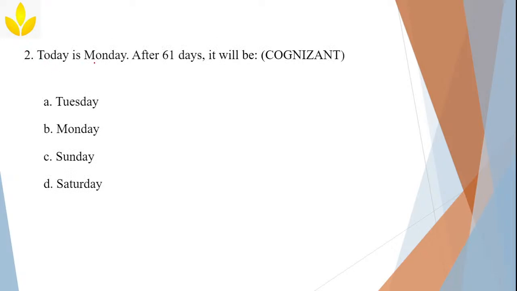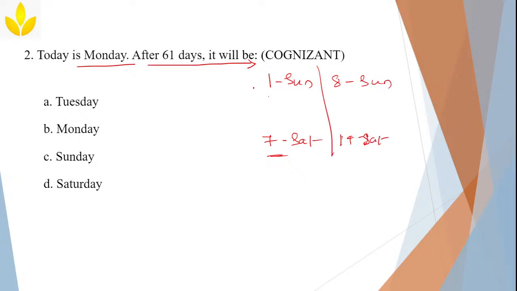Now the second question. Today is Monday, after 61 days it will be which day? This is simple. See how you are going to find this. Say for example, today is Sunday, then after 7 days it will be Saturday, correct? First, second, third, you go to 7, it will be Saturday. Again if you go to the 8th, it repeats Sunday, and then 14 will again be Saturday. So what's happening? After 7 days the days will repeat. Simple. What do you have to do?